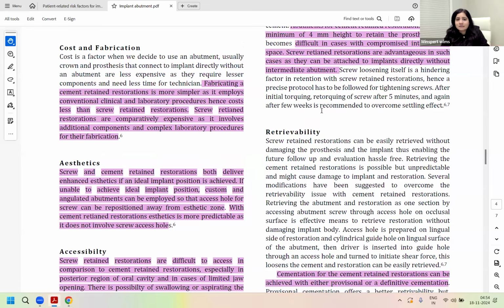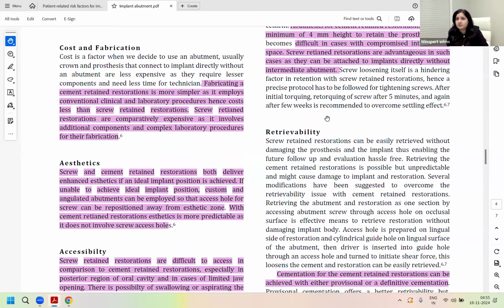And your screwed and cemented ones are for your single crowns or for your short span fixed prosthesis. When you are fabricating a cement retained restoration, it is simpler, and rather, you can say it would be cheaper than your screw retained restorations. The screw retained restorations are comparatively expensive because they have additional components and lab steps. So if cost is a factor, then definitely cemented restorations are cheaper.